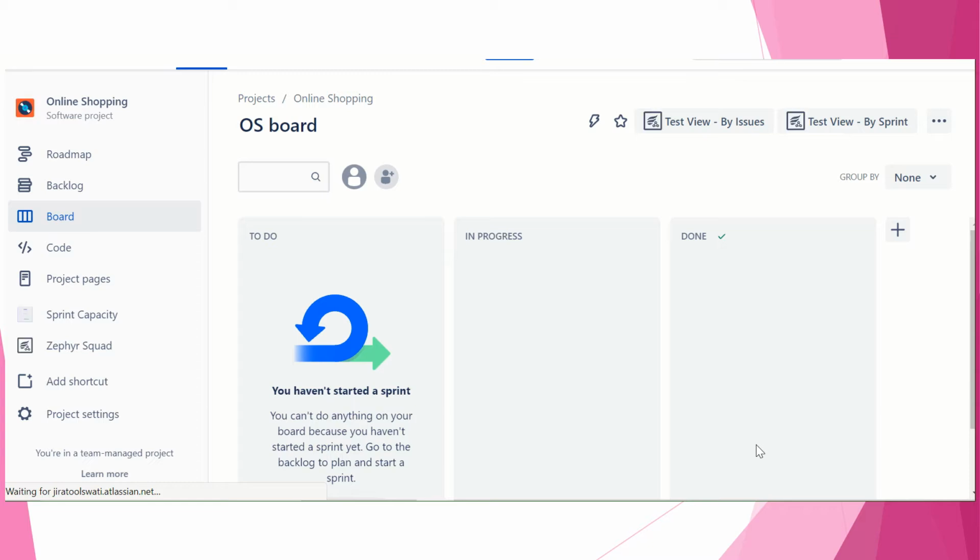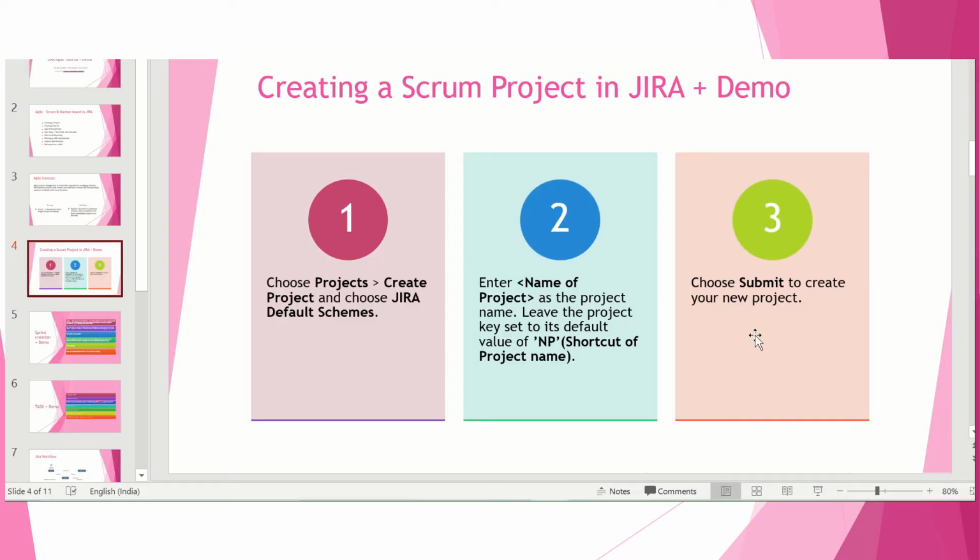Okay, see, we have this board, and here we are in the board of to do, in progress, done. We don't have anything as of now, so we will start creating the epic, the task issue type, and the sprint. Okay, so you have submitted and your new Scrum project has been created in Jira.